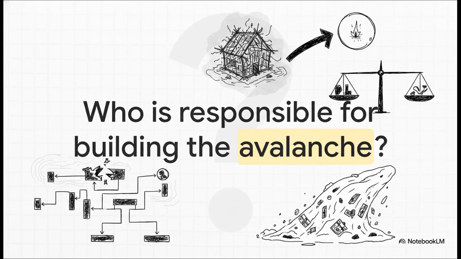Which leaves us with this really fascinating, provocative thought about complex systems and the law. When things break down, when a society experiences severe disruption, do we blame the invisible, dying spark, or do we look at the highly combustible, structurally fragile environment it fell into? It entirely shifts how we think about responsibility, evidence, and causation in the digital age.